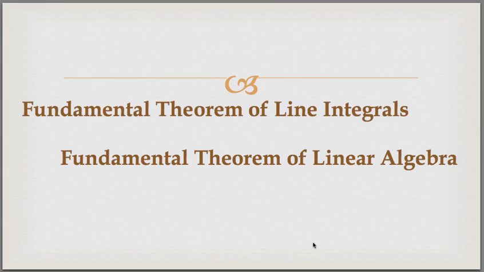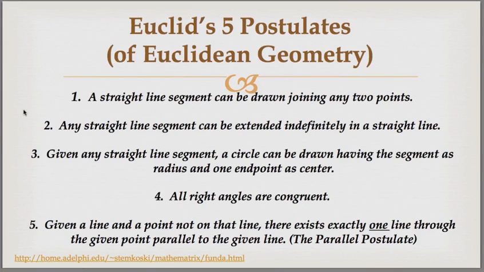There is another set of postulates that many do consider to be fundamental as well. And I know you have heard of all these. They are Euclid's 5 postulates, which create the basis for what we now call Euclidean geometry. These were set forth by Euclid. Remember that Euclid was from Alexandria in Egypt. He lived around 300 BC, and he is considered the father of geometry. He set forth these postulates in his famous work, Elements, which basically includes everything you and I studied in geometry in high school.